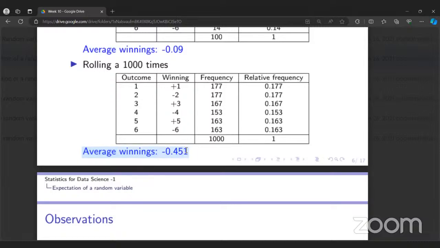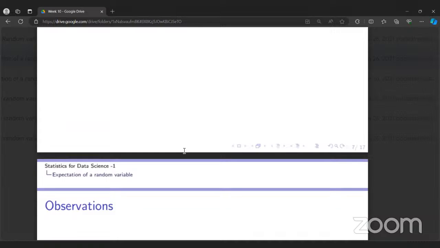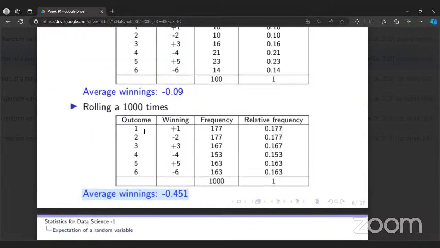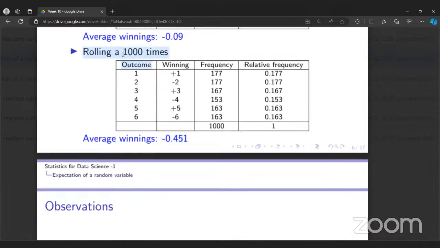Now, as you increase your number of rolls, see, this goes to here. If you increase your rolling times, then these frequencies go to where? 1 by 6, 1 by 6, 1 by 6, right?